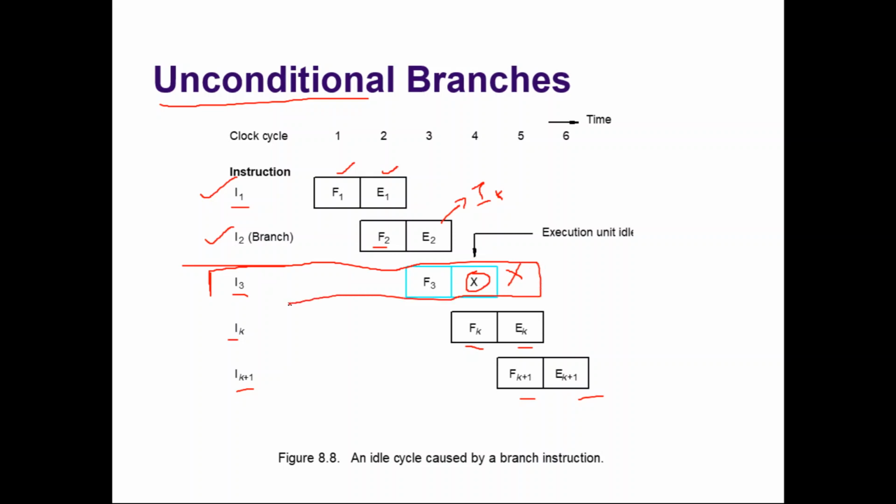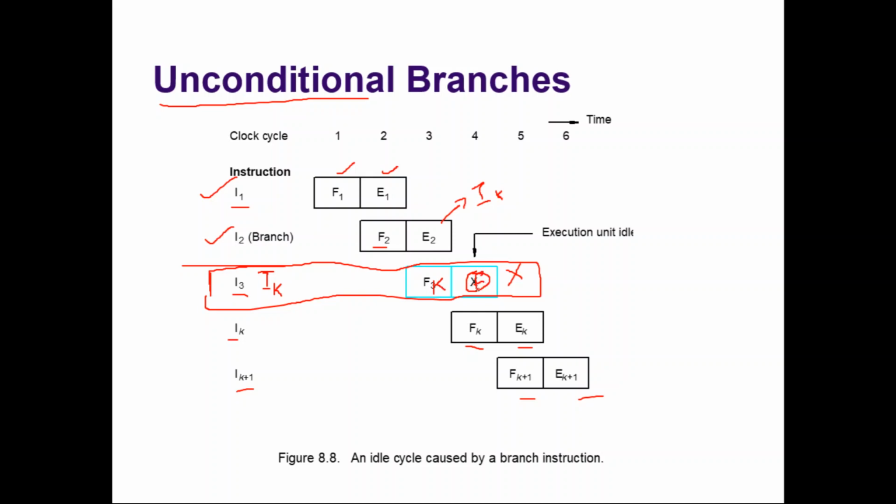Okay. See, assume that due to some magic, we know that after I2, IK is the one to be executed. How? Let us not go into that. If you know that, then instead of I3, if IK is fetched here, then IK would be executed here.